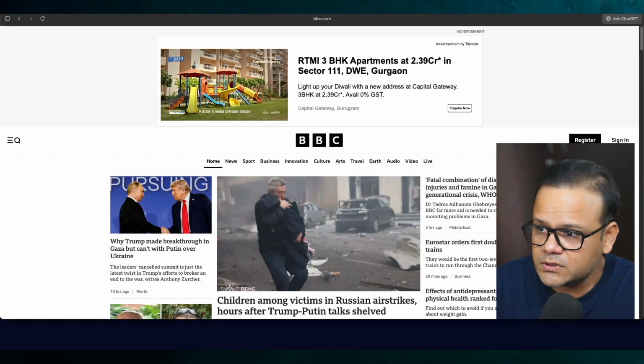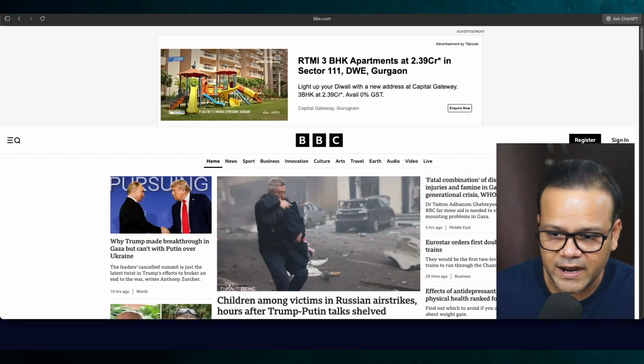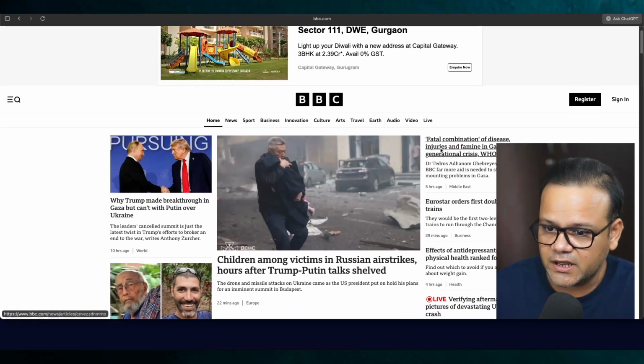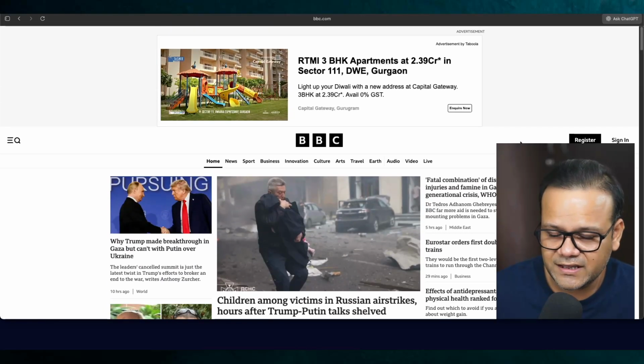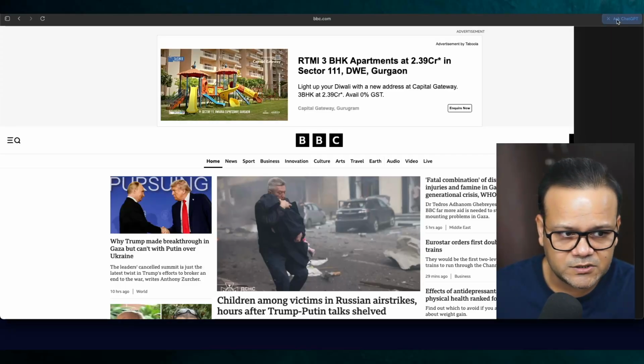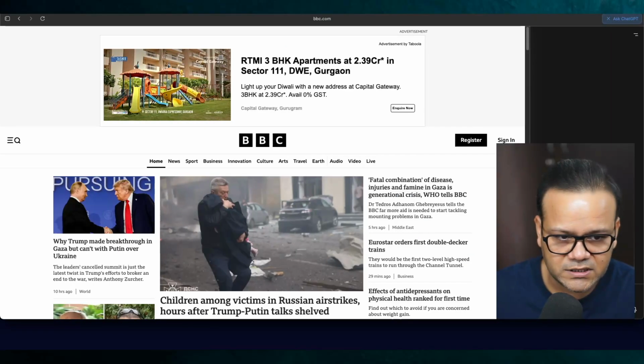Okay, so I opened bbc.com here because I remember during my ad planning days, I used to buy a lot of ads on BBC. So first I wanted to see how the ads would look. Will it block anything? It looks very normal because I believe this browser is Chromium based as well. So instead of going through the whole website, can I ask ChatGPT to summarize everything for me? Let's just click on this button. I'll just move myself away.